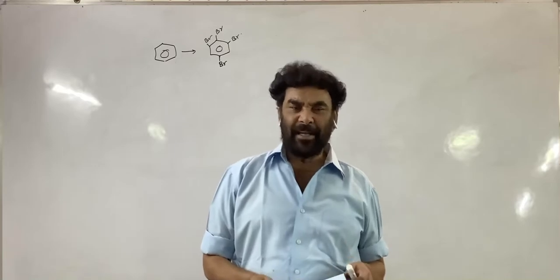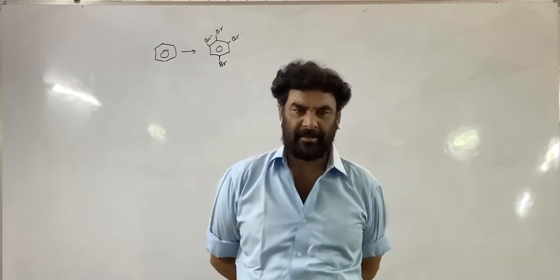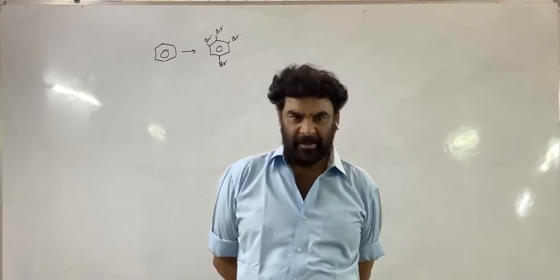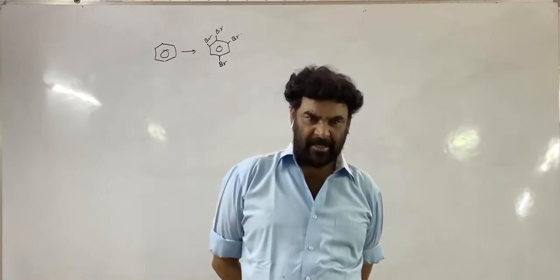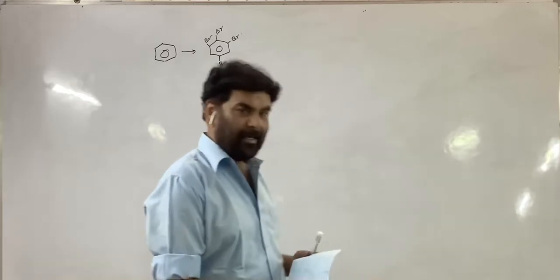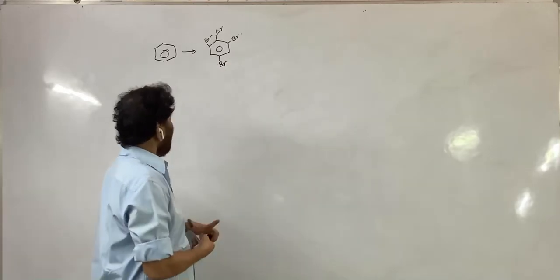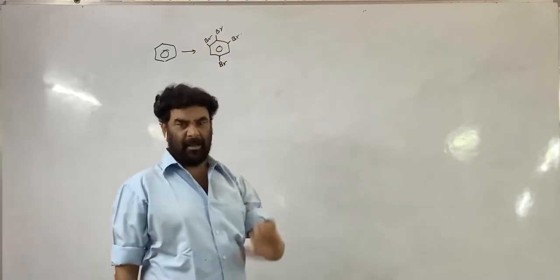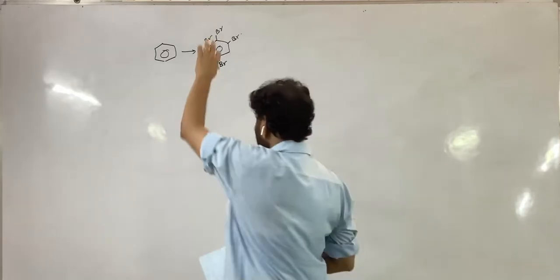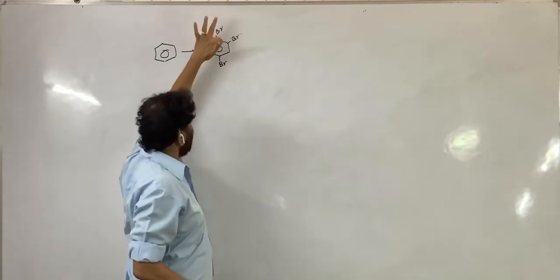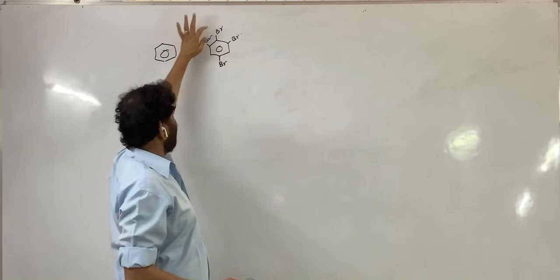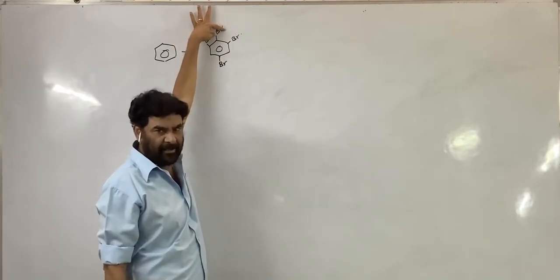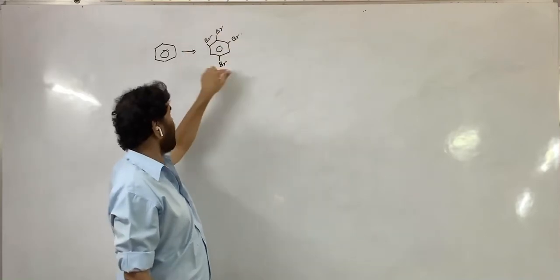Now, by using the available reactions, we have to properly plan the conversion of the reactant into product. See here one thing, out of 4, 3 are meta to each other, 1, 3, 5. If this is removed, 1,3,5-tribromobenzene, this is not taken into consideration for some time.